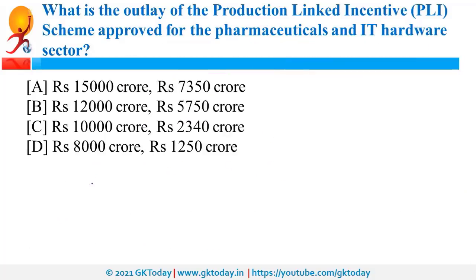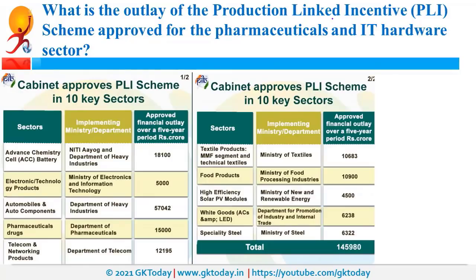What is the outlay of the PLI, that is Production Linked Incentive Scheme for pharmaceuticals and for IT hardware sector? So first thing first, what is the meaning of this term? Production linked incentive. That means if you are going to produce more, government will provide you more incentive. So for certain sectors, government had announced these incentives. Again, you need not to remember these figures. Just understand the concept that this PLI scheme is approved to give a boost to our manufacturing capacities so that we can export more and we can attract more investment. So for certain sectors, this scheme has been announced.